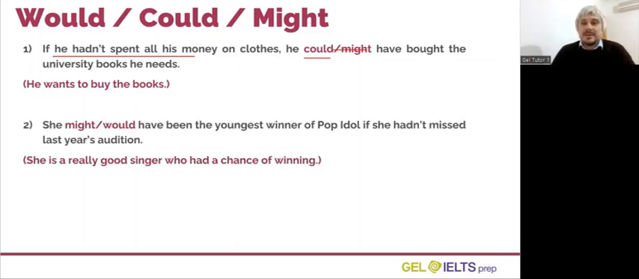Look at sentence number 2. She have been the youngest winner of Pop Idol if she hadn't missed last year's audition. She's a really good singer who had a chance of winning. Look at the next question below the video and choose the correct modal verb to complete sentence number 2.